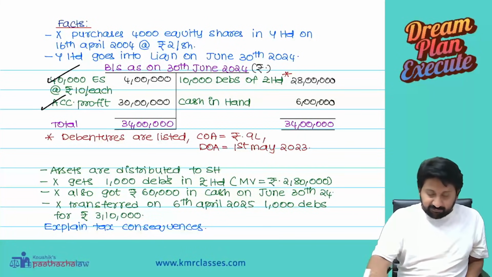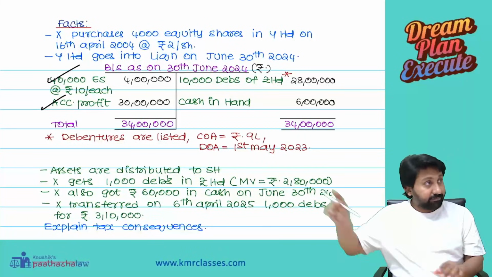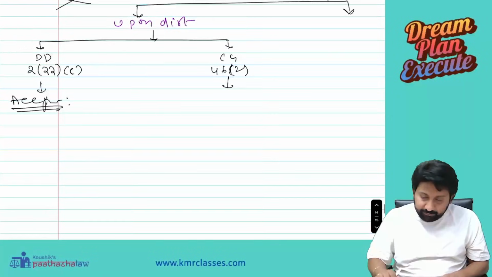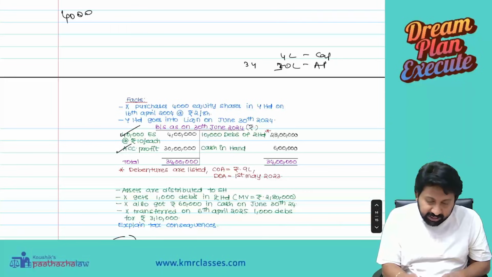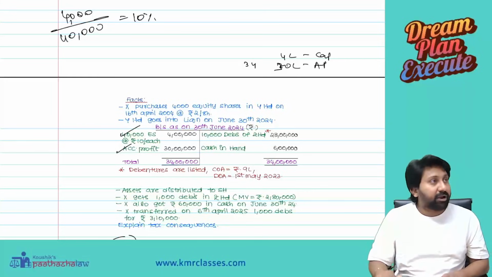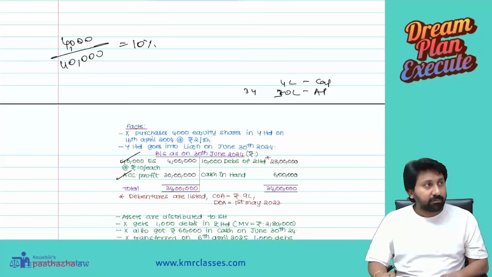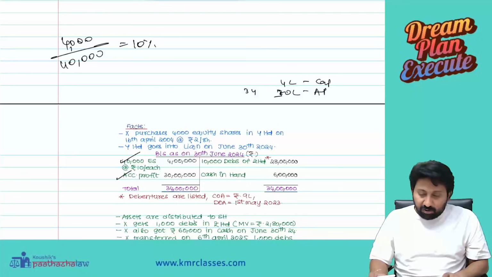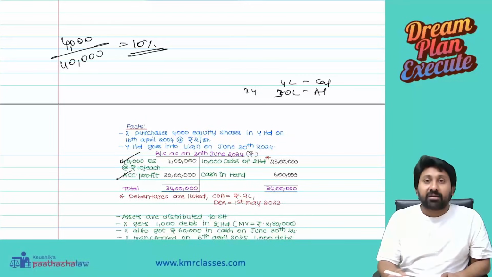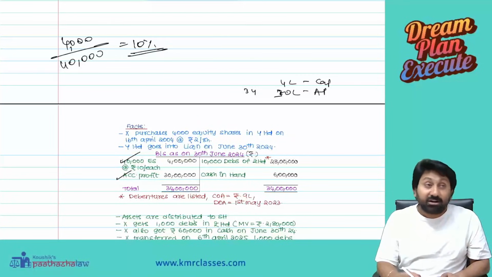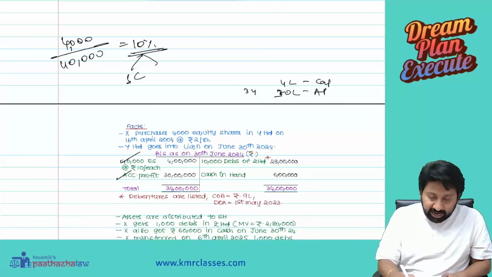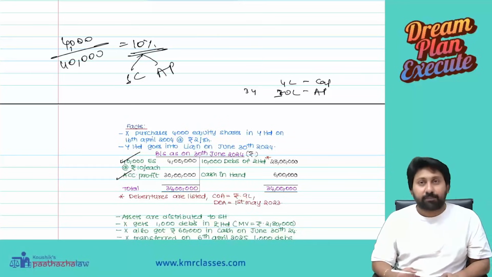Now listen carefully. 4,000 shares out of 40,000 shares means what is my shareholding percent? 10%. So I have a right on 10% of share capital and 10% of accumulated profits.